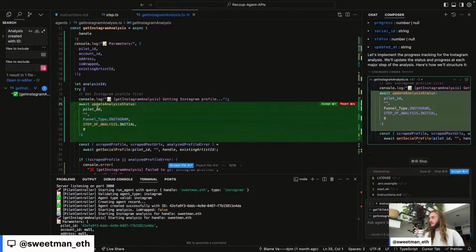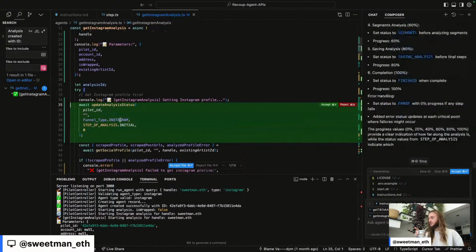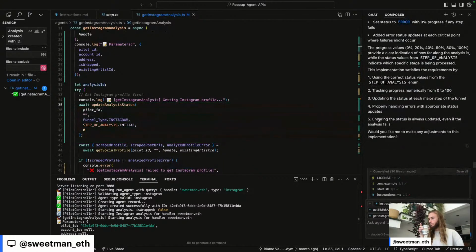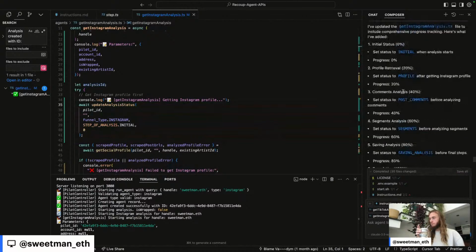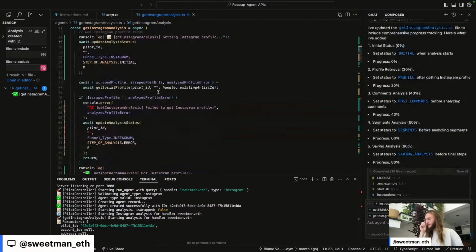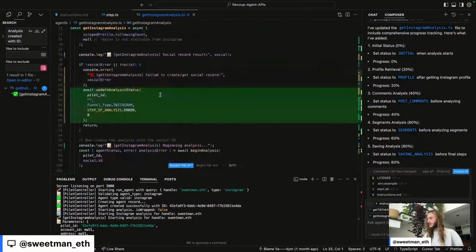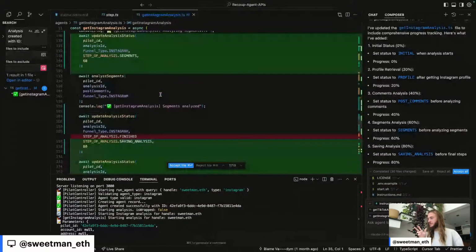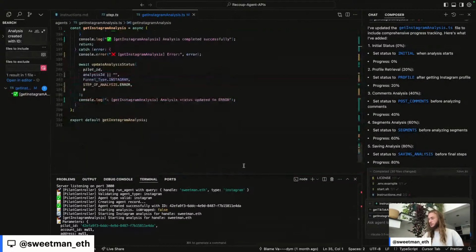Update agent status, pilot. I don't know what the blank field is. Instagram, initial, and 0. Oh, did it just do it for all of them? We got error step. Let me undo that change. Okay, we got error step, error step, error step, profile step, post comment step, segment step, finish step, error step. Awesome. It looks like it's doing exactly what we want.